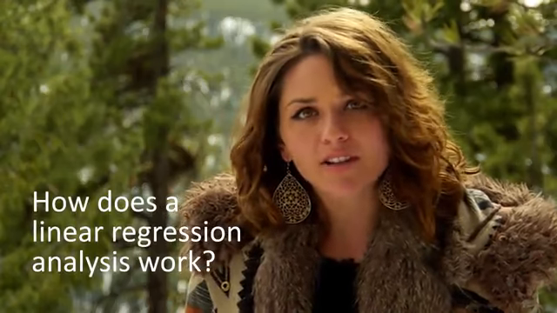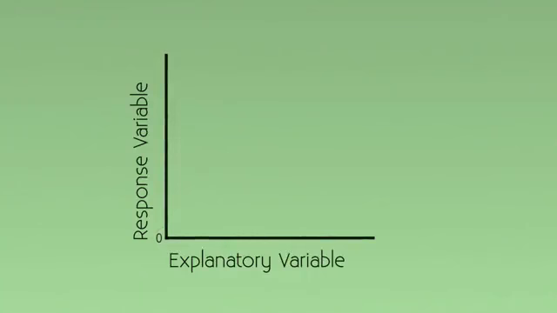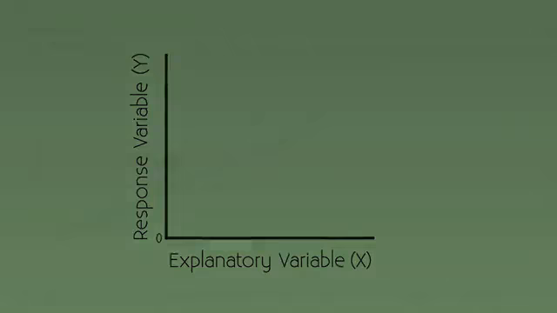So we now know that we will use multiple regression to evaluate multiple explanatory variables and/or potential confounders when predicting a quantitative response variable. So how does a linear regression analysis work? Let's start with a simple example. We imposed our causal model on observational data by selecting our explanatory and response variables, denoted by x and y, and placed on the x and y axis of a bivariate graph.